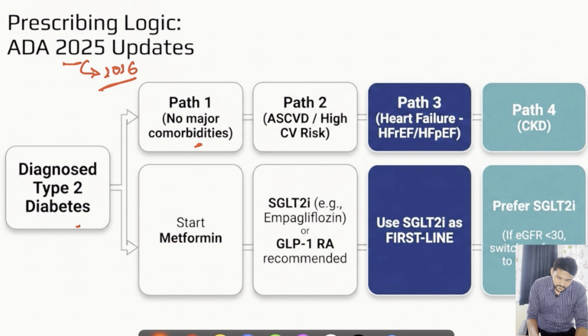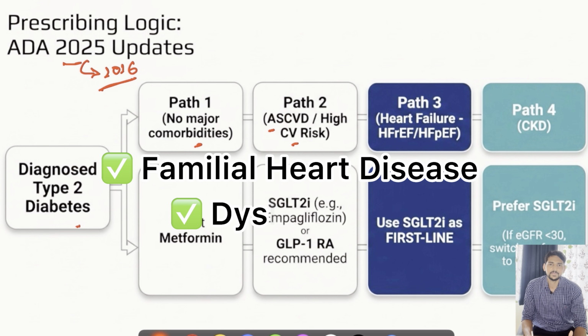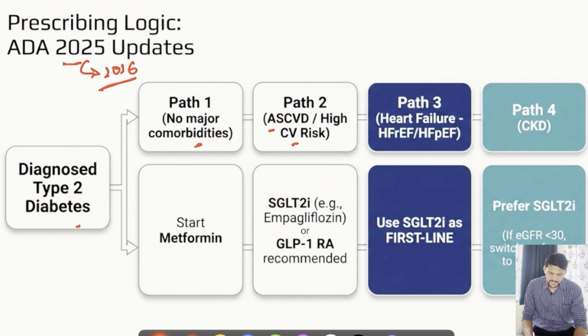In the sense, does the patient have any high risk of cardiovascular events? We need to calculate the ASCVD score as well. If you feel the individual is at high risk of cardiovascular events, for example, the ones who have associated hypertension or family history of heart disease, dyslipidemia, overweight or obesity, or history of smoking, in these cases we can directly choose SGLT2 inhibitors as the first line agents.